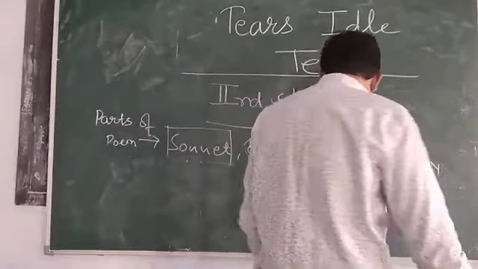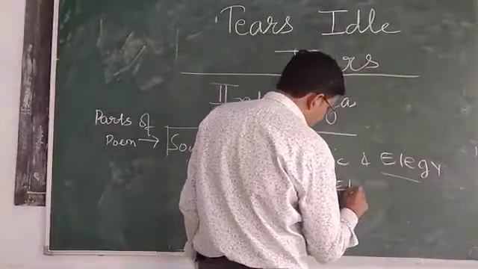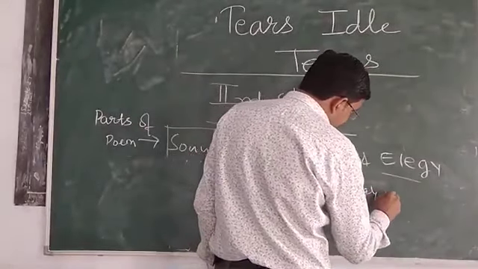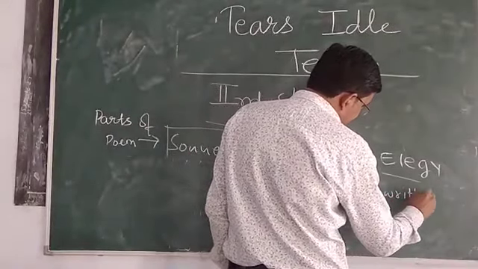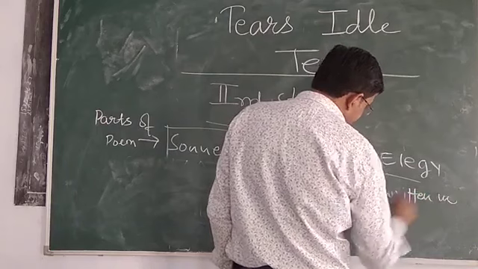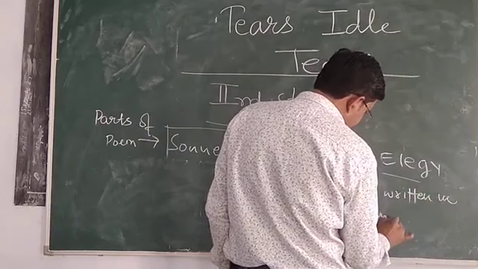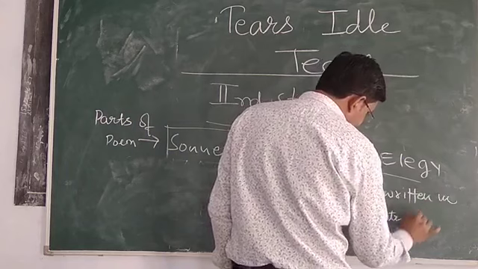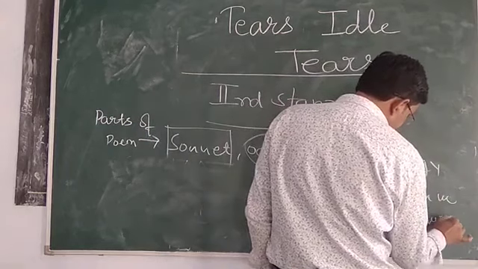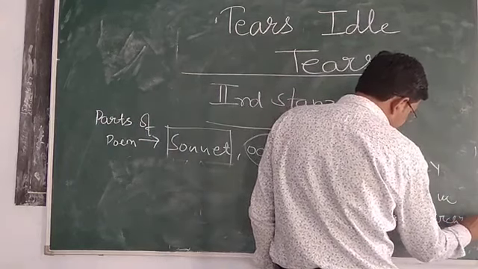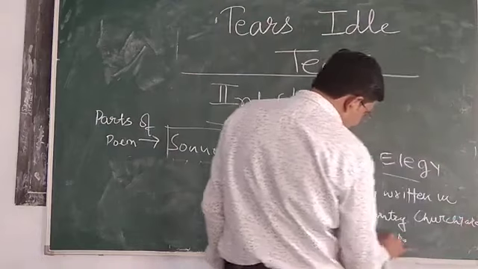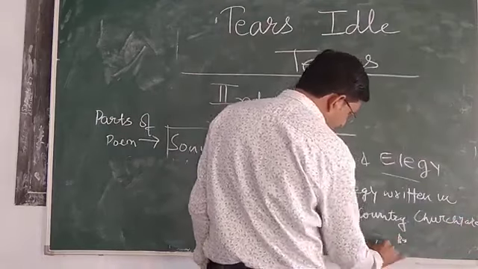Same as there is a poem, Elegy Written in a Country Churchyard by Thomas Gray.